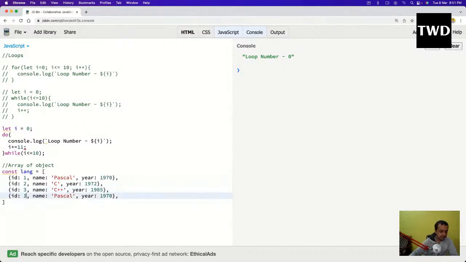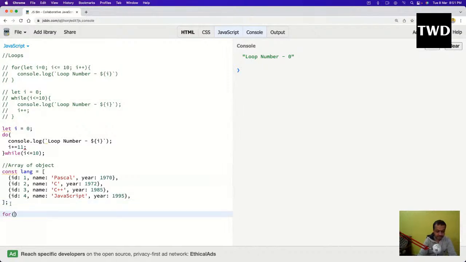And our favorite, not Java, JavaScript, and the year is 1995. As you all know, this is the year this great language was invented, with the invention of the internet.